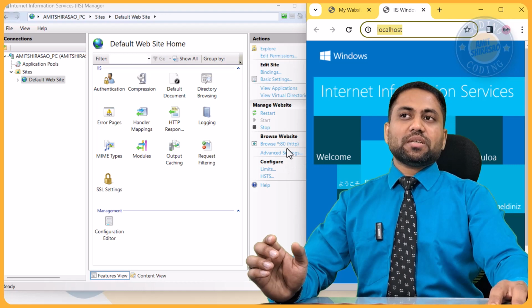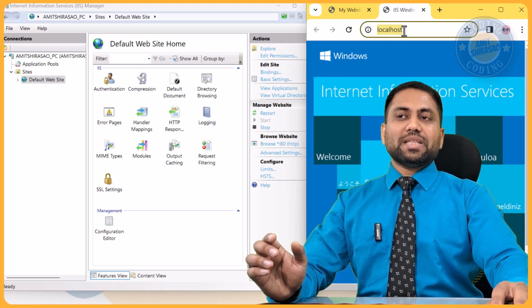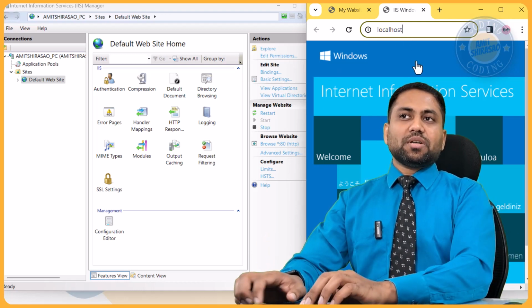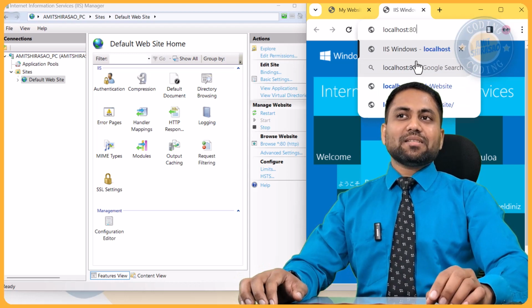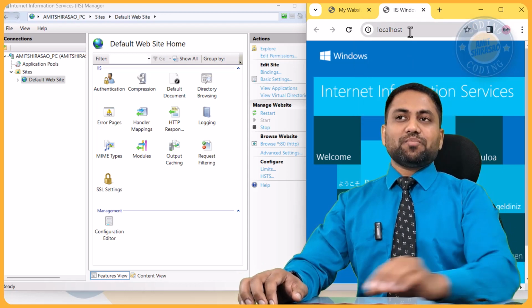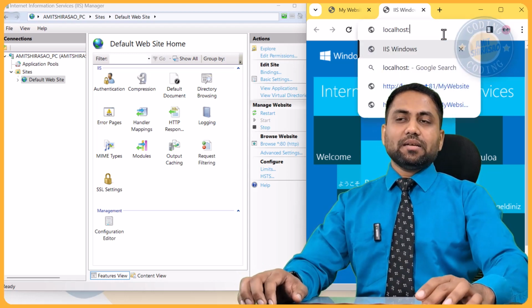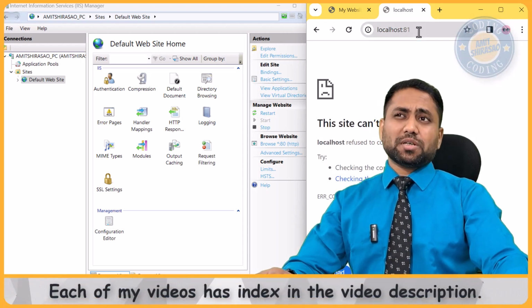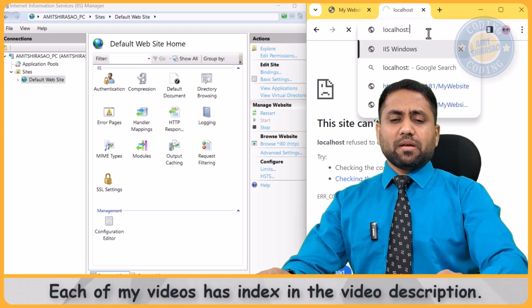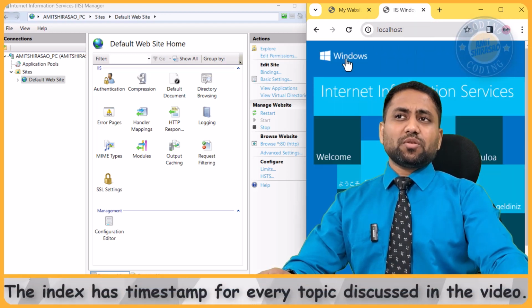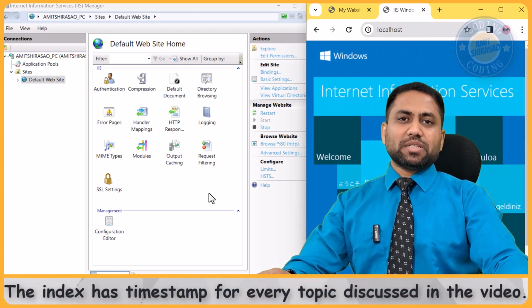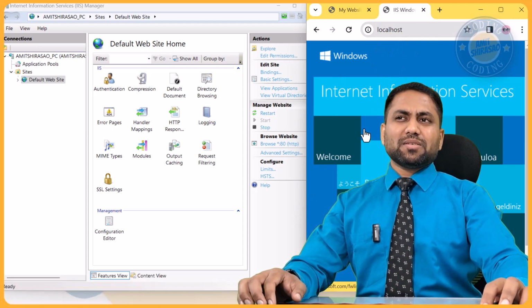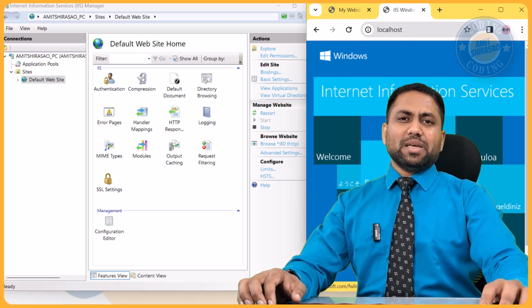So as soon as you browse it, see, it is on localhost colon 80. So whatever is the port number, if the port number is 80, then it never appears. But if the port number is anything other than 80, let us say 81, then it will appear. Okay, because 80 is the default port. So on this default port, this default website is already deployed, and it is a very basic website. It just has one image.